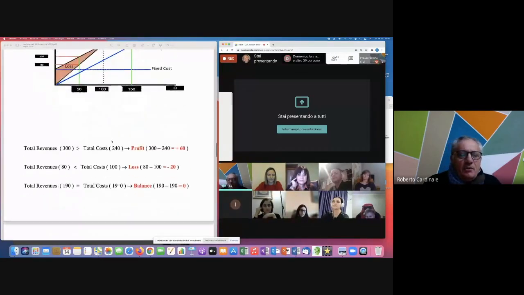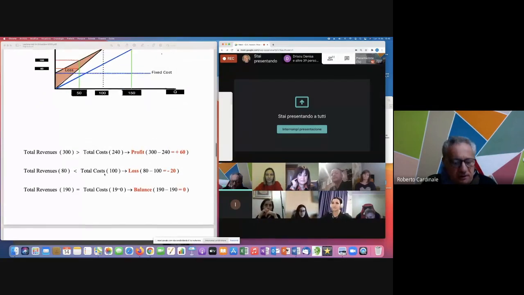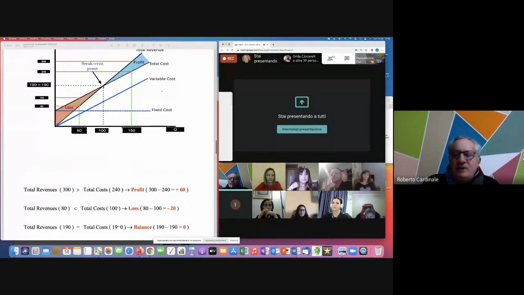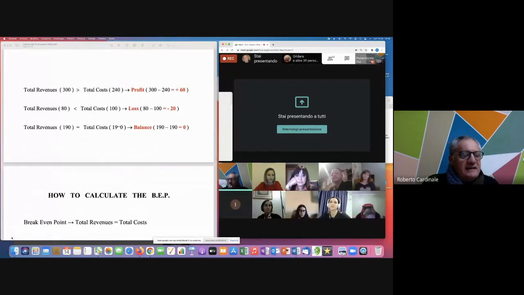Okay, now we have to understand how to calculate this point, the break-even point, the point at which revenues are exactly equal to costs. We have said that at the break-even point, total revenues are equal to total costs.